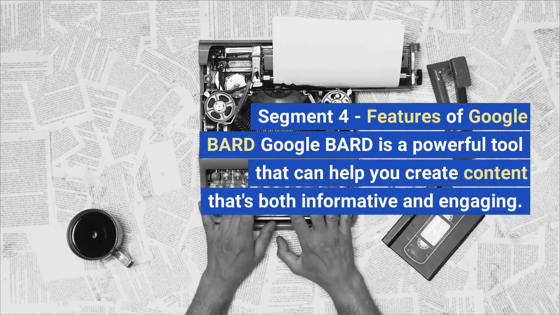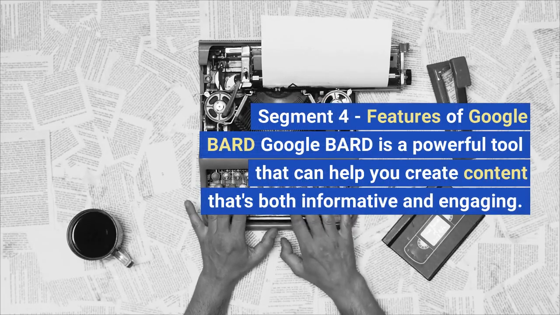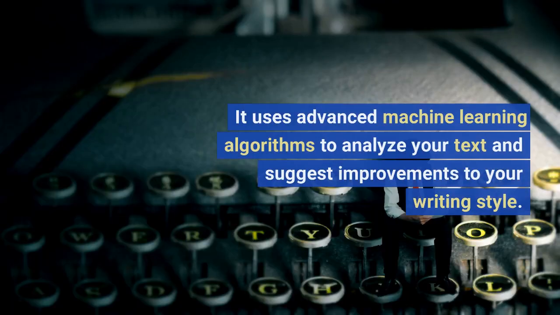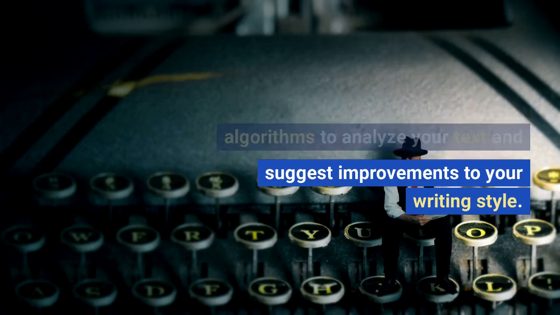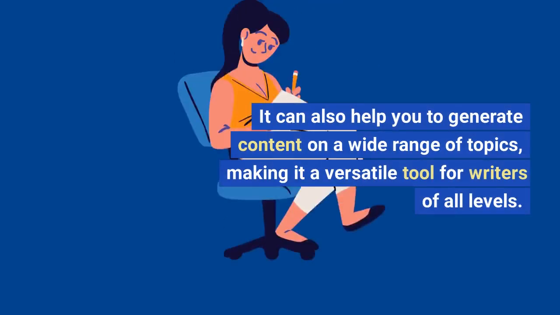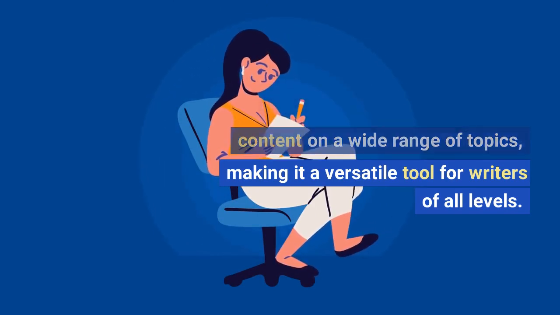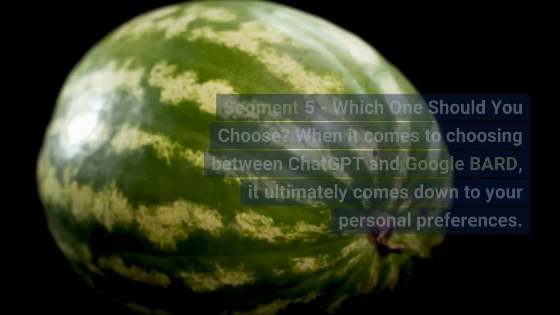Segment 4. Features of Google Bard. Google Bard is a powerful tool that can help you create content that's both informative and engaging. It uses advanced machine learning algorithms to analyze your text and suggest improvements to your writing style. It can also help you to generate content on a wide range of topics, making it a versatile tool for writers of all levels.